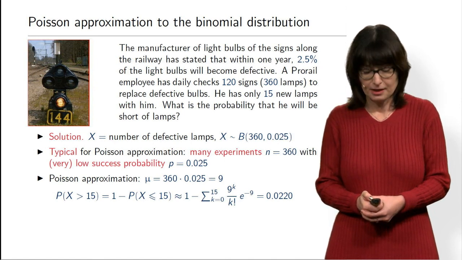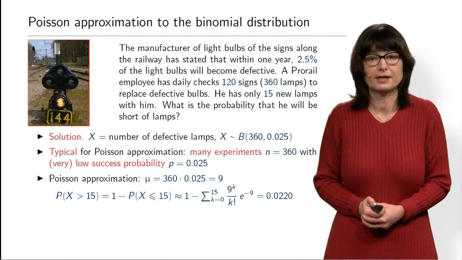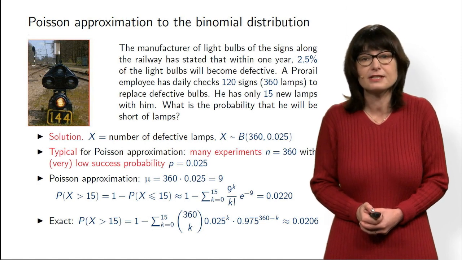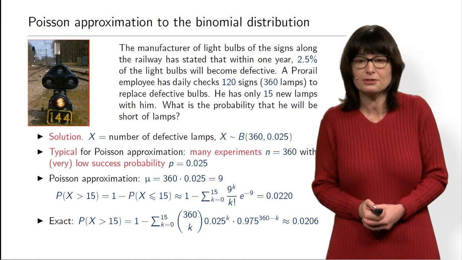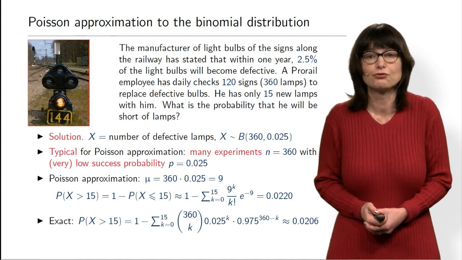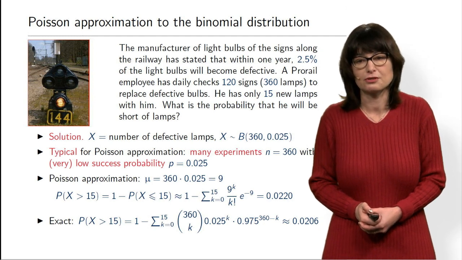Okay. Now, let's see how good this approximation works. Let's compare it with exact binomial distribution. What is the exact probability? We do exactly the same summation, but instead of Poisson approximation, we now substitute the actual binomial formula. And the result that we obtain is also 0.02.